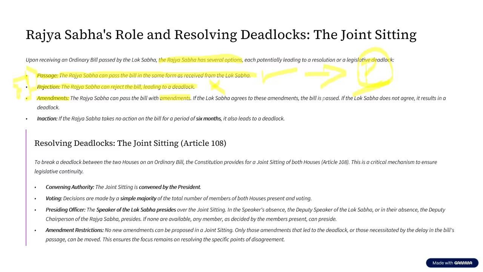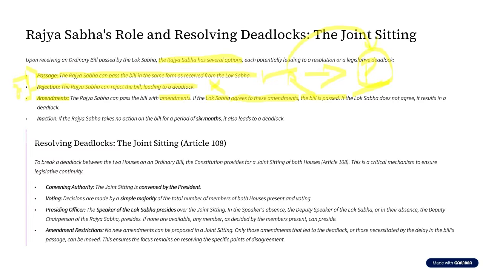Now, when this amendment is made, the bill will once again be sent back to the Lok Sabha. If the Lok Sabha agrees to these amendments, saying that okay, what Rajya Sabha has said is true, that is, clause 8 is not required, then the bill is passed. If the bill is passed, then it goes to the President of India.